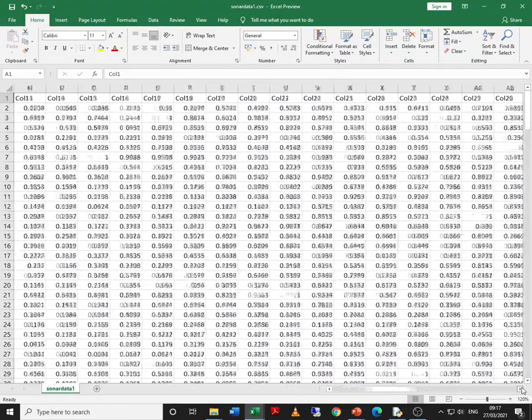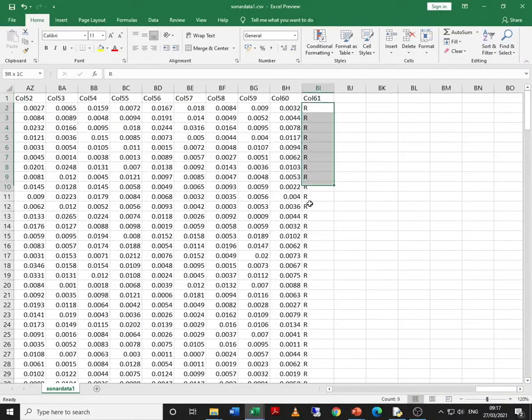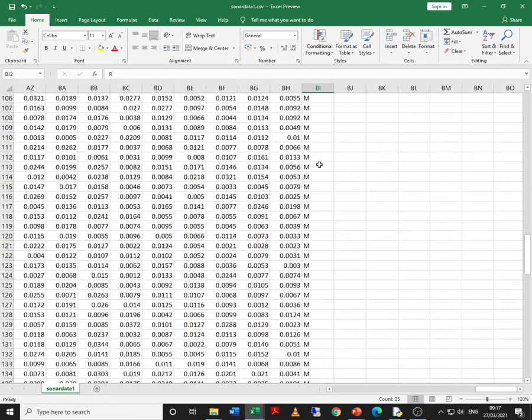Now over here, if we observe the values in the last column, it is R or M, that is based on the light that is thrown under water, based on what values are reflected. This column is basically a categorical attribute or categorical column.